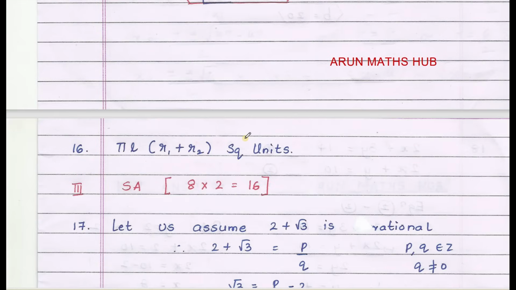16th question: formula to find the CSA of a frustum of a cone. The answer is pi L into (R1 plus R2) square units.